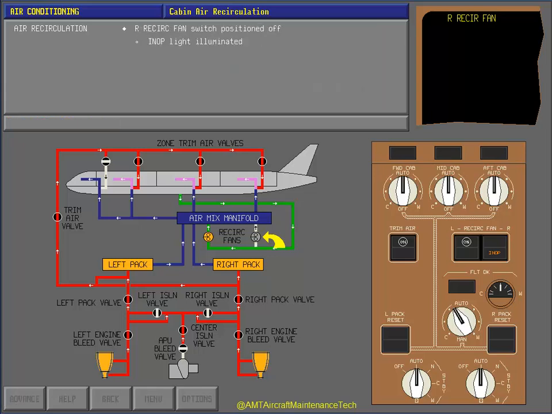With the right recirculation fan switch positioned off, the right recirculation fan switch in-out light is illuminated. The right recirculation fan is off, and an ICAS advisory message appears. If the recirculation fan fails, these indications appear while the recirculation fan switch is positioned to on.